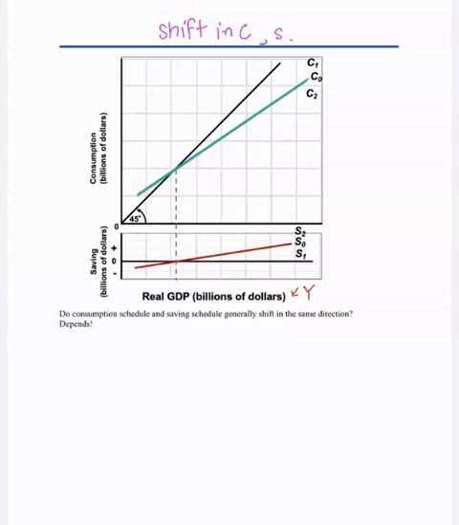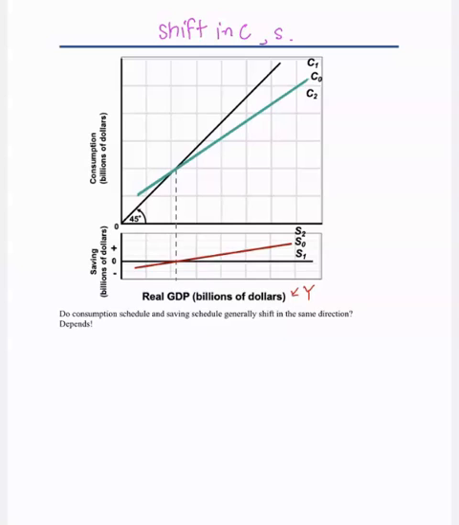Now, there are two different ways of changes. One could be changes along the consumption curve and saving curve. And the other one is a shift, right? The schedule of these lines shifts. So now we are going to take a look at what could cause changes along the schedule.